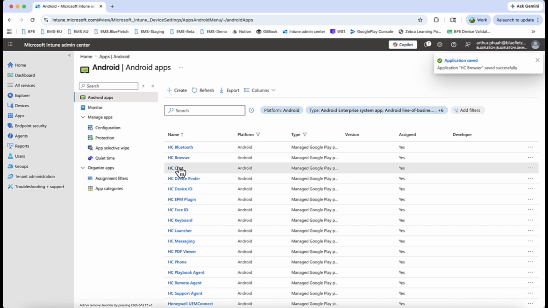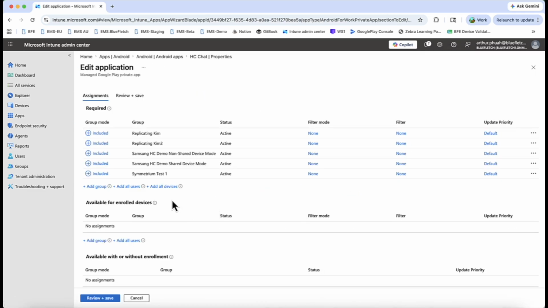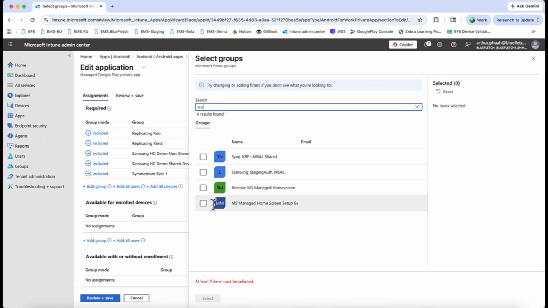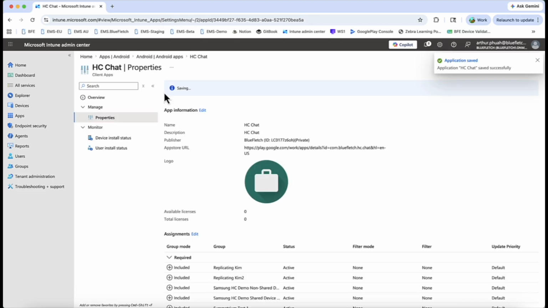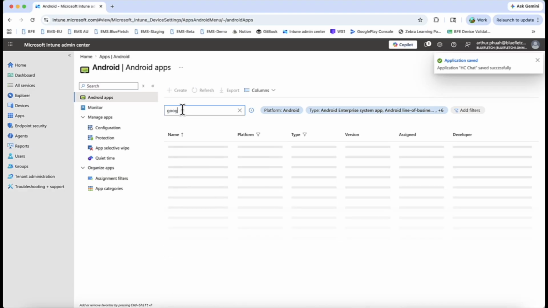I'm just gonna go ahead and do it for the other apps as well. Go here, add the group that it needs, save, and one more was Google.